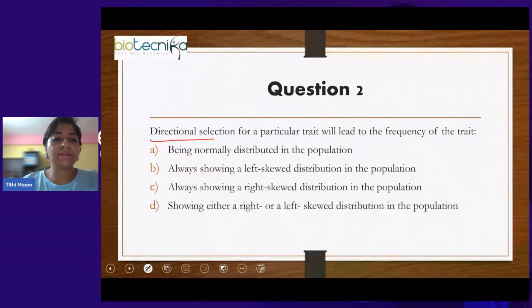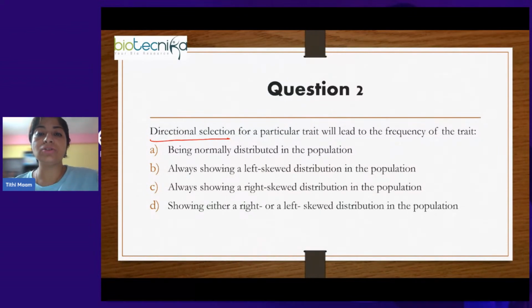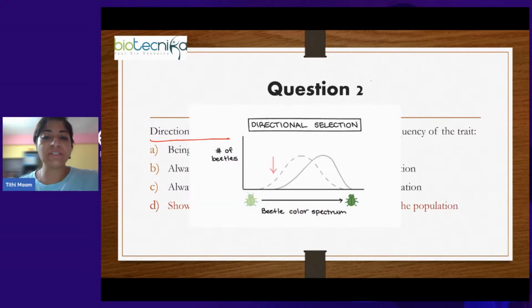Here it is asking about directional selection. Now, this was a question which was asked in the June 2023 exam itself. Yes. So, what is this directional selection?